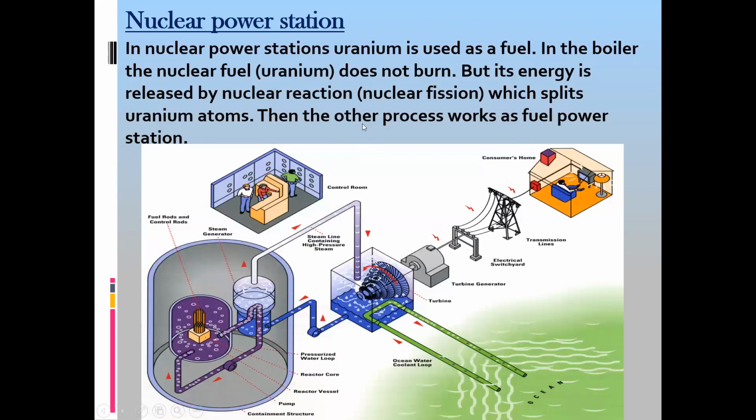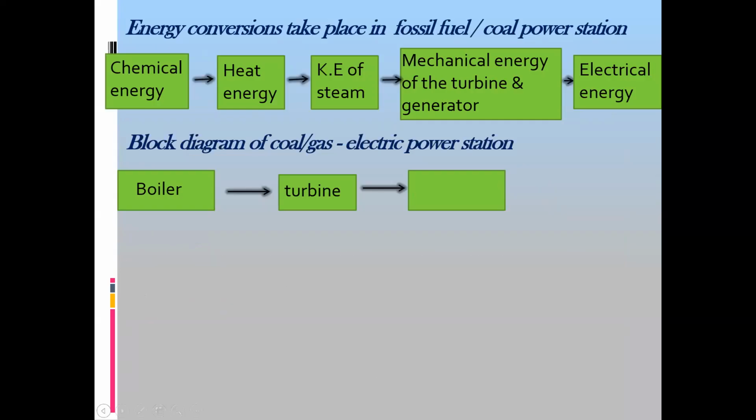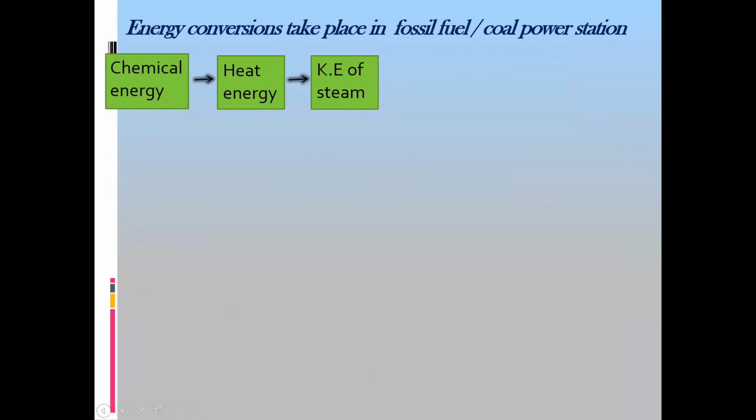Then we have a nuclear power station. What happened? A nuclear power station is similar to coal, but the only difference here is that we use nuclear energy instead of chemical energy, or we use a nuclear fuel.